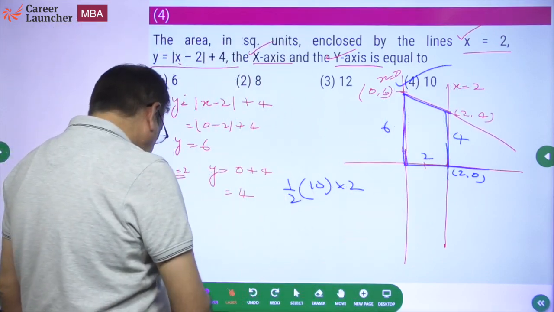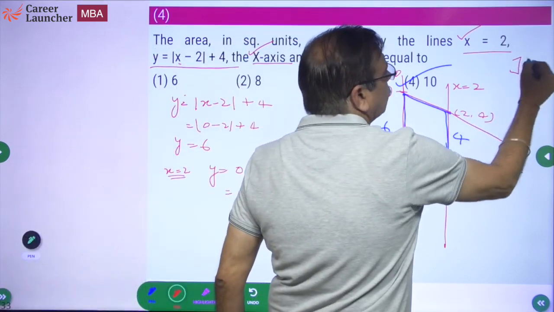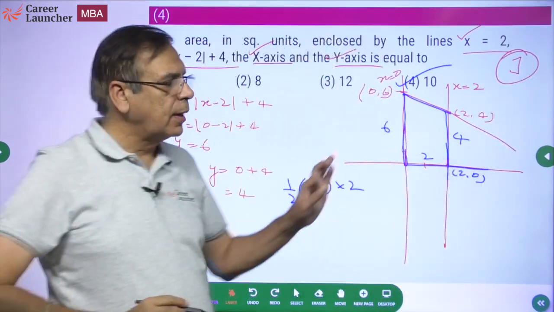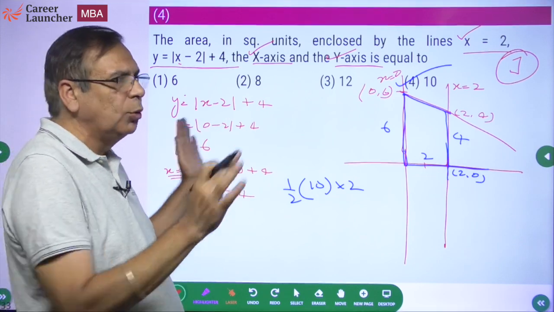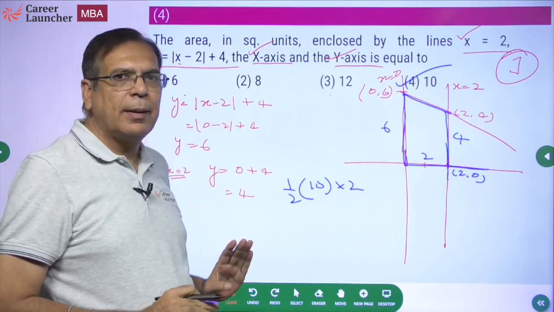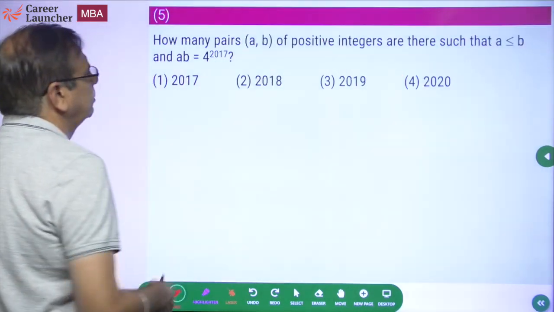So please remember for all these questions, the jugaad is draw the figure. Draw the figure, get the answer. Don't worry about doing anything else. Straight away make the figure, make use of your rough sheet.